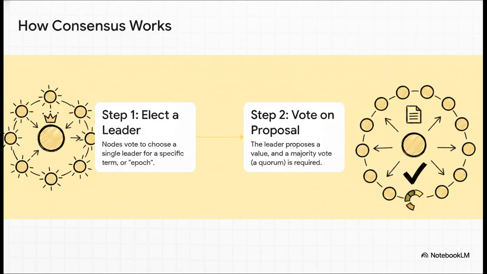So modern consensus algorithms, like Raft and Paxos, work kind of like a government. It's a two-step process. First, all the nodes hold an election to choose one leader for a set period of time. Then, once that leader is chosen, it proposes a value, and everyone votes again. A decision only gets locked in if a majority of nodes, and we call that a quorum, agrees. This majority rule is what keeps the whole system from getting stuck if a few nodes happen to crash.